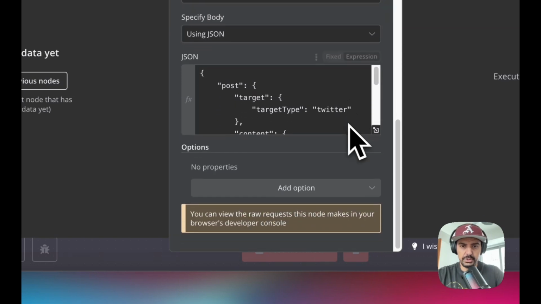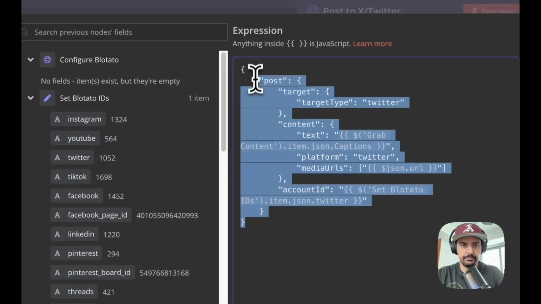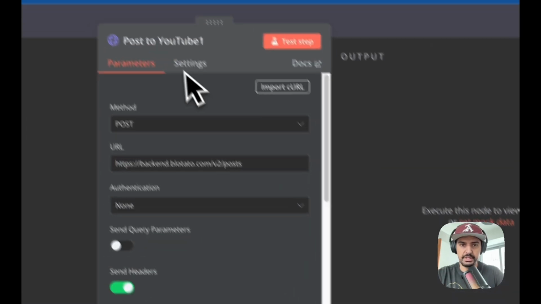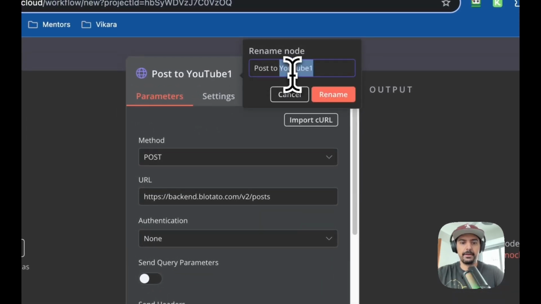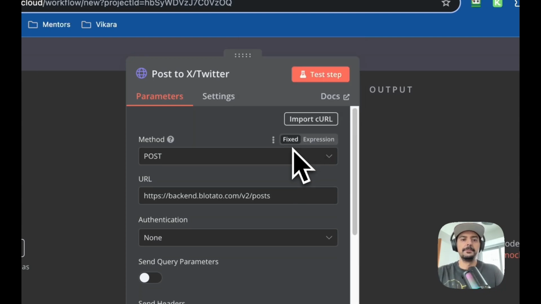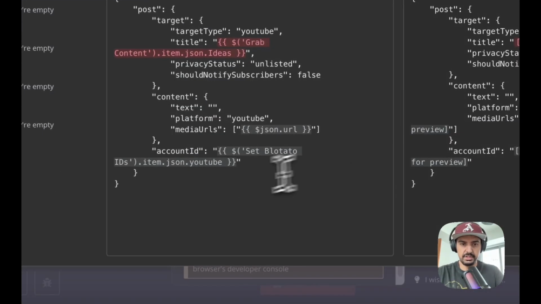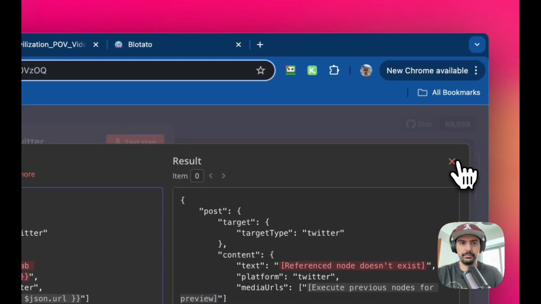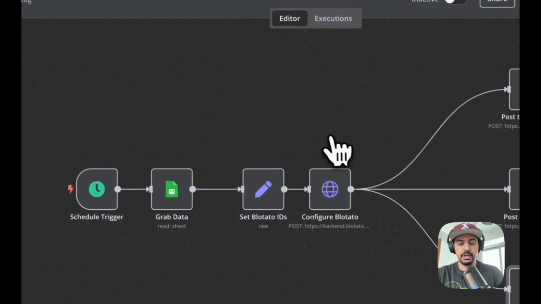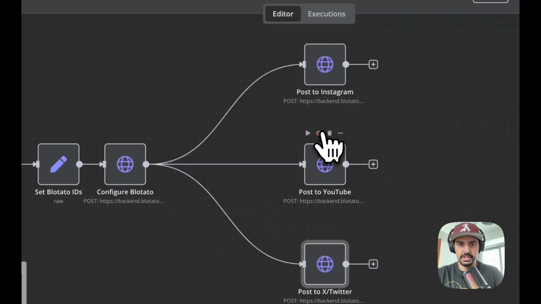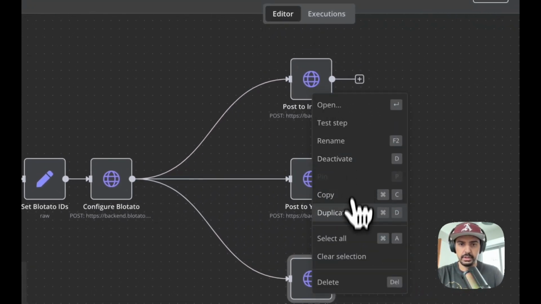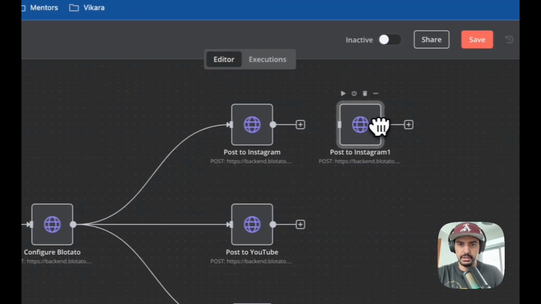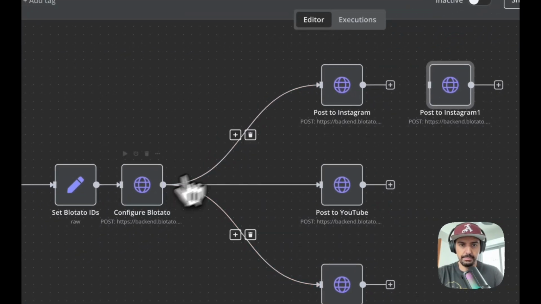And then we're just going to copy and paste this over to the build. So let's just rename this to X Twitter, rename. And then remember to just paste the correct JSON. Okay, so now this is the Twitter correct JSON, and that one's done. We can check that off, okay? So now we want to move over this side. We're going to duplicate this one. All right, we're going to move over here. We're going to connect it up from the Platato module.